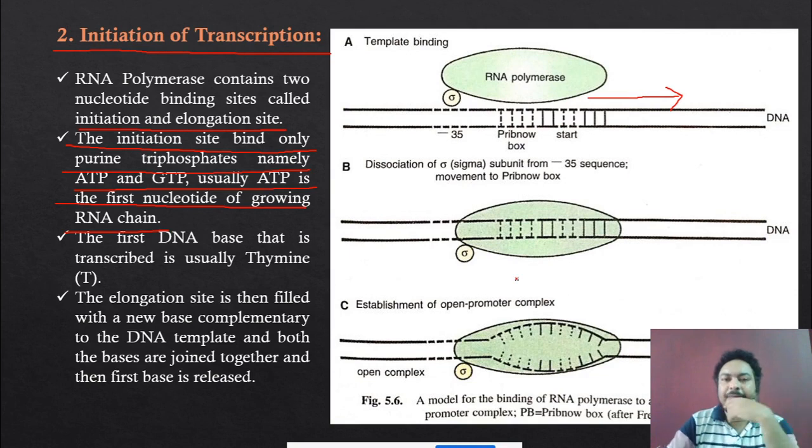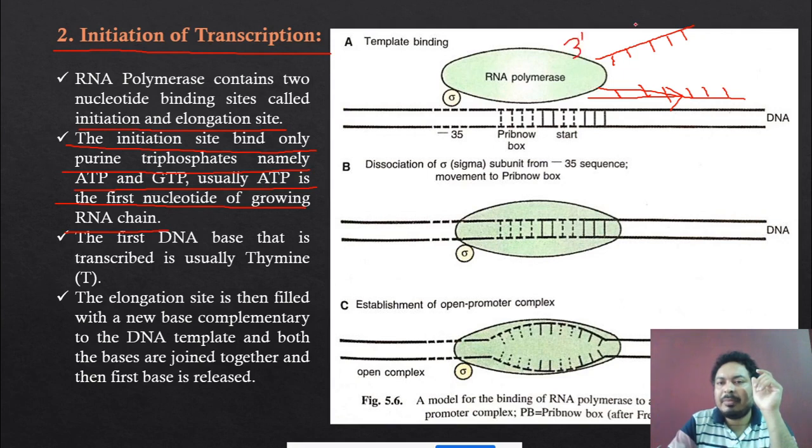Okay, now see. When the RNA polymerase is binding to the DNA, what happens? Then the unwinding process occurs in the particular DNA. The DNA becomes unwound. The hydrogen bonds are broken and the DNA looks like this. Okay, and the RNA polymerase is moving like that. Suppose this is the 3' to the 5' end. Then the synthesis of the RNA occurs in this direction. This is the synthesis of the RNA. Okay, and this is the non-template strand.